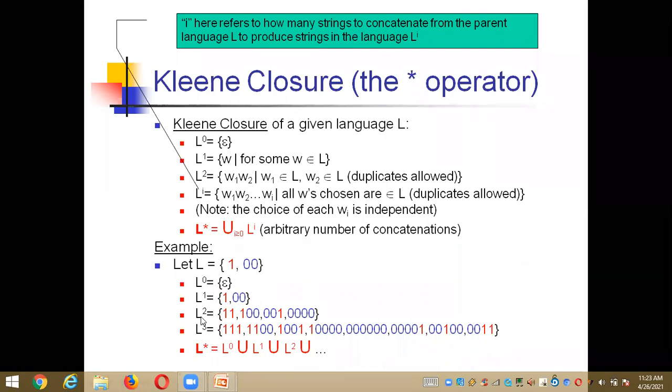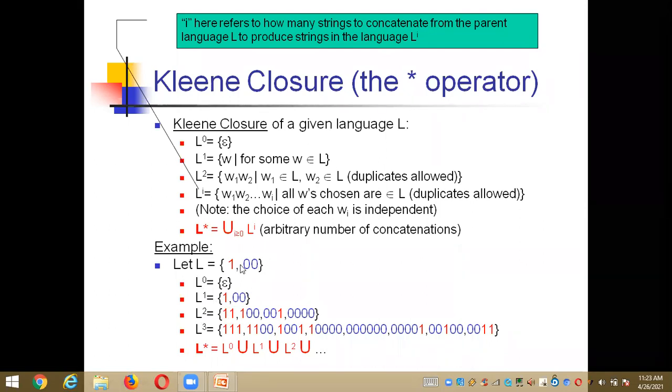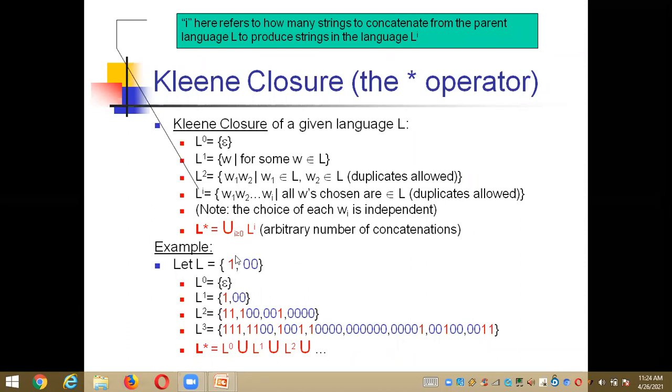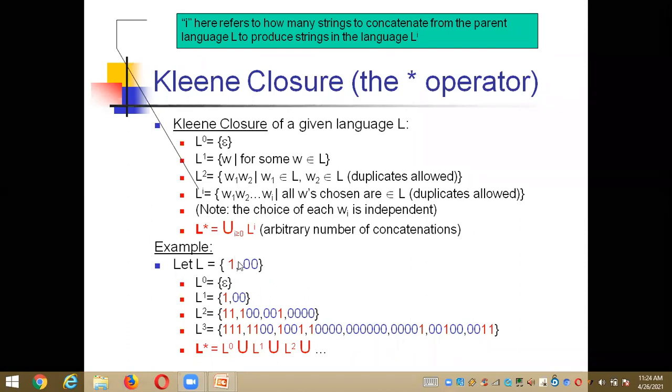And if it is 2, here you need to take two strings, 1 and 00, and now you need to do the concatenation between those two strings, W1 and W2, where W1 belongs to L and W2 belongs to L. Now you need to do the concatenation. If the same strings 1 and 00 are used, the output of L power 2 is 11, 100, 001, 0000, right?